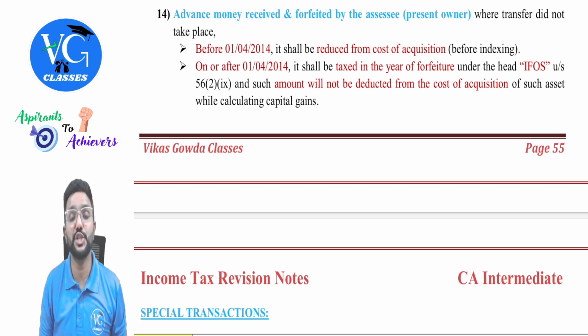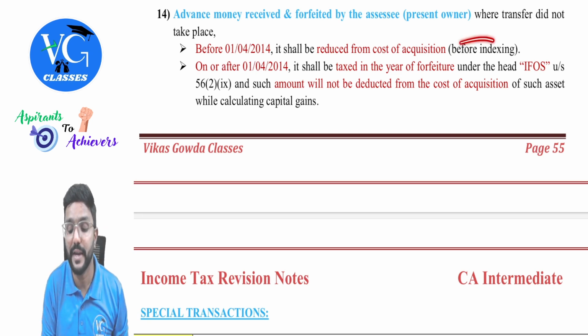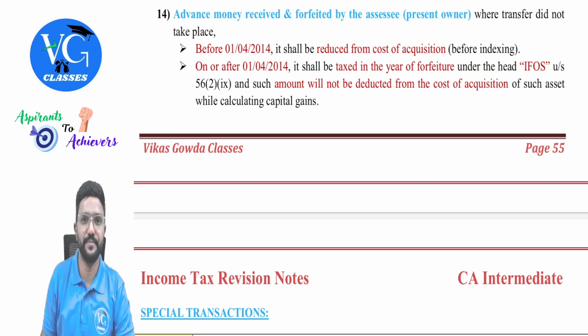And if indexation is available, we need to reduce the advance money received and forfeited before claiming indexation. That is, from the actual cost, reduce the advance money received and forfeited. On the remaining amount, you claim indexation.